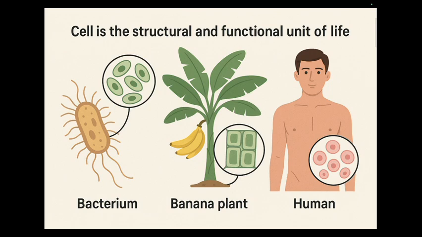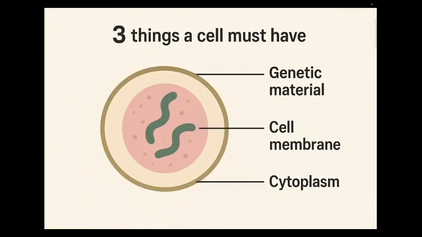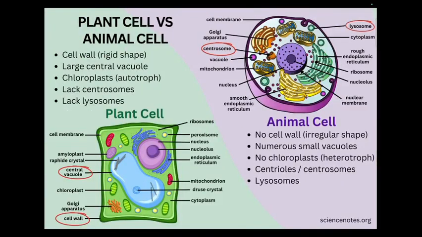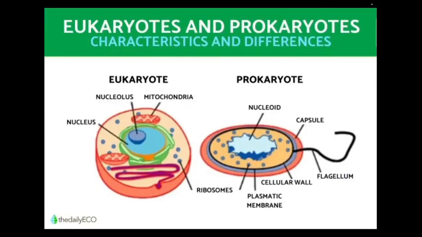But cells do not just sit there, they work. Every process that keeps us alive, be it breathing, be it digesting food, be it producing energy, be it growing, all begins inside the cell. And so each cell performs the basic functions of life, which is why it is also called the functional unit. Now, for an entity to be called a cell, it needs to fulfill three conditions. That is, it must have a cell membrane, it must have a cytoplasm, and it also must have a genetic material.